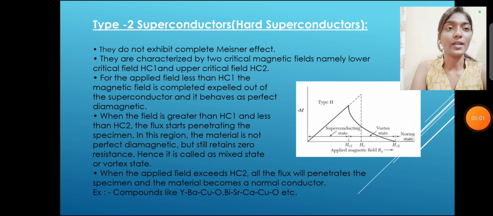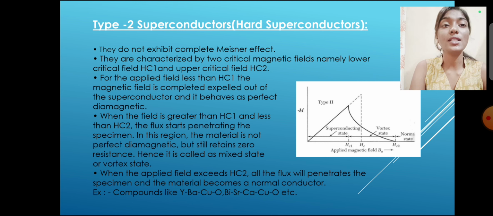Type 2 superconductors, hard superconductors. They do not exhibit complete Meissner effect. They are characterized by two critical magnetic fields, namely the lower critical field Hc1 and the upper critical field Hc2. For an applied field less than Hc1, the magnetic field is completely expelled out of the superconductor and it behaves as a perfect diamagnet. When the field is greater than Hc1 and less than Hc2, the flux starts penetrating the specimen.